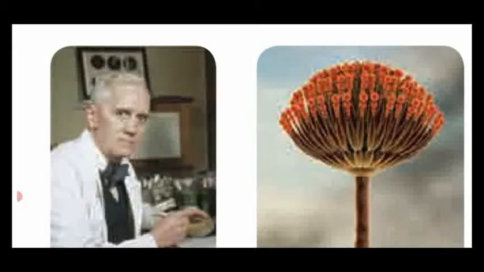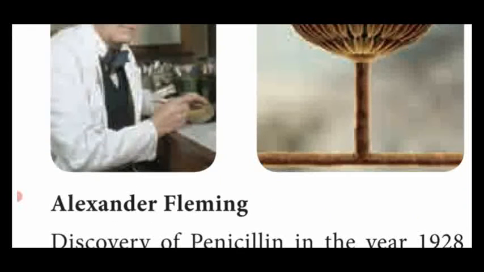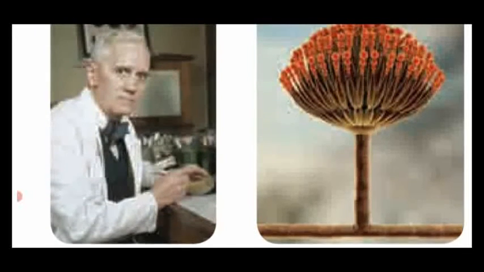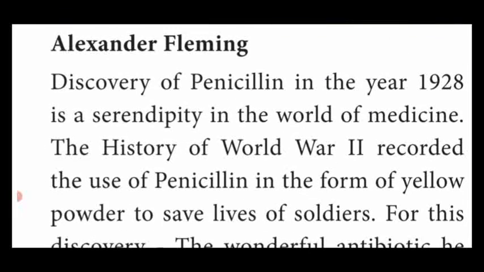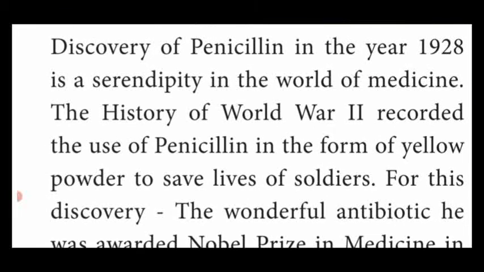This penicillin medicine is produced from the Penicillium notatum fungus by the scientist Alexander Fleming. The picture is given here. So that is the history of fungi.